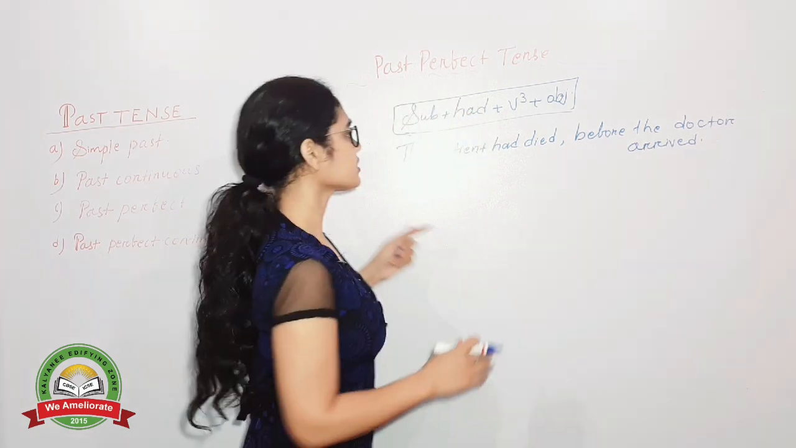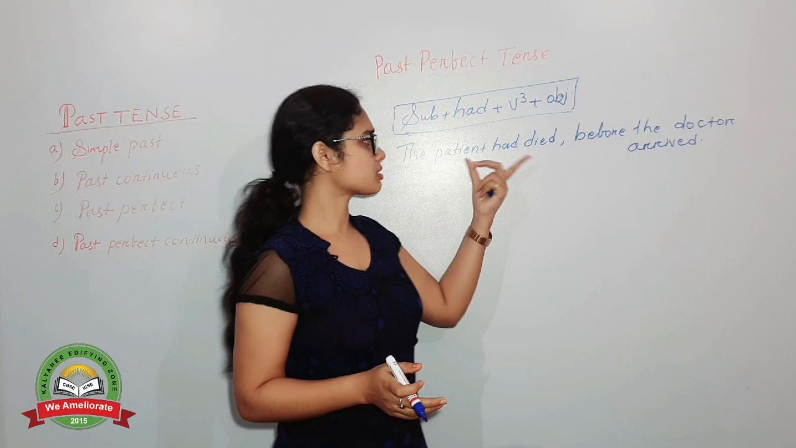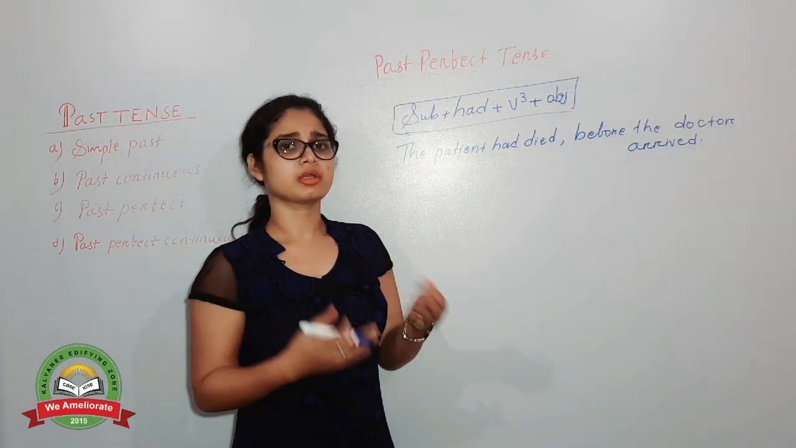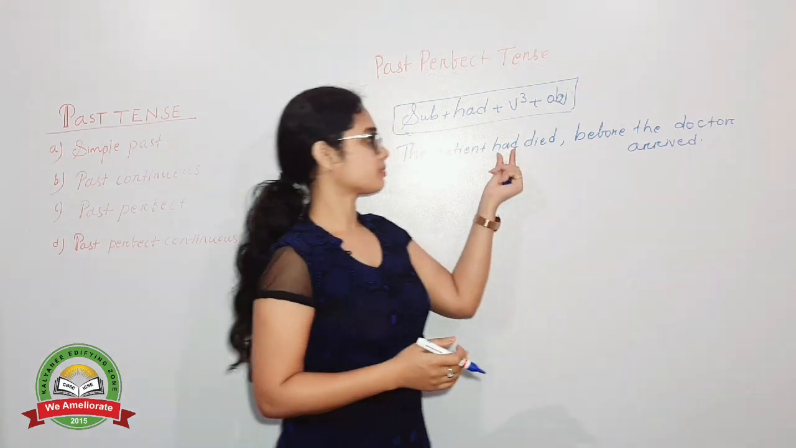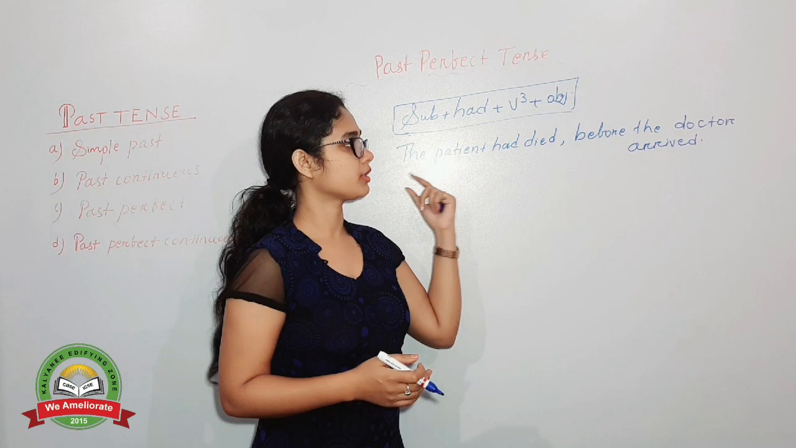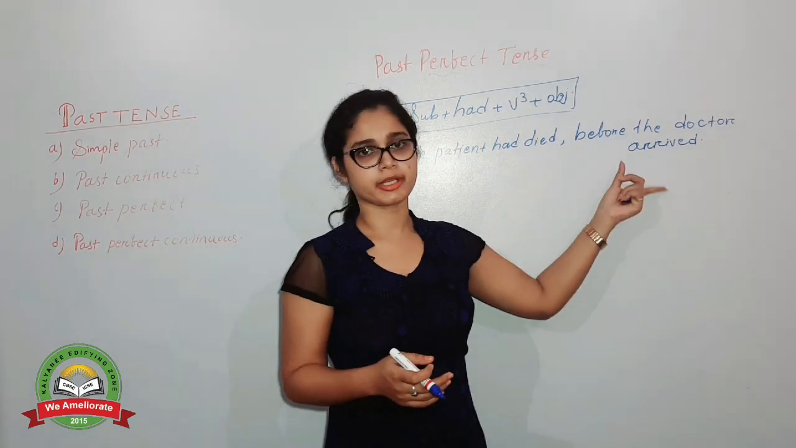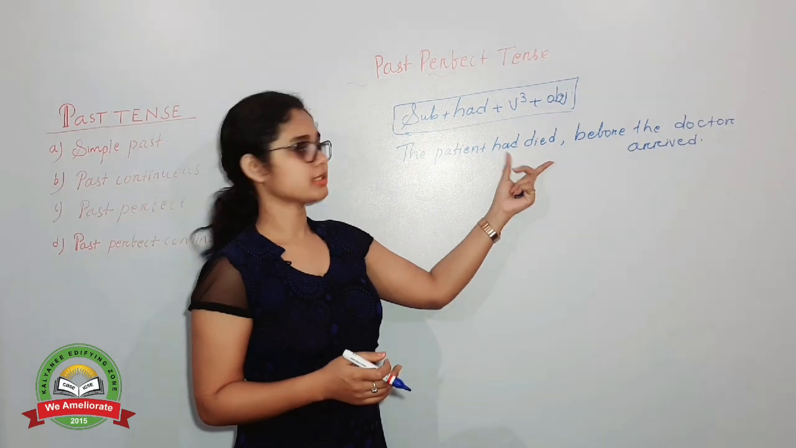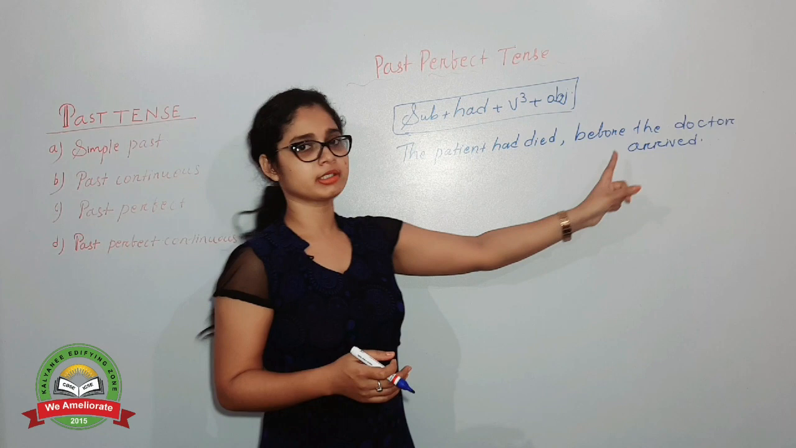Okay, so same thing I am not going to write for you, just want to tell you, if you want to convert the sentence into a negative sentence, then same thing, just point out the auxiliary, just add a not after the auxiliary, it will be a negative sentence. The patient had not died before the doctor arrived. If you want to make it interrogative, just take the auxiliary to the first part of the sentence and write accordingly.